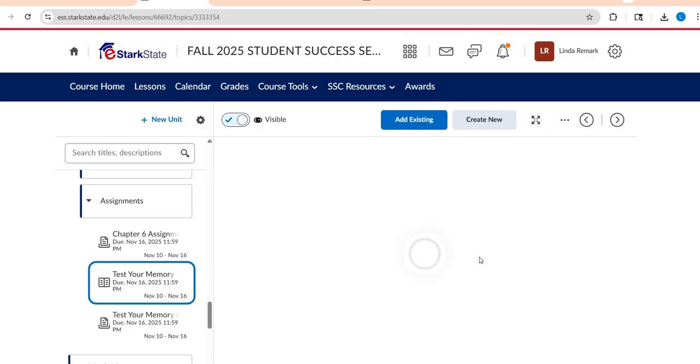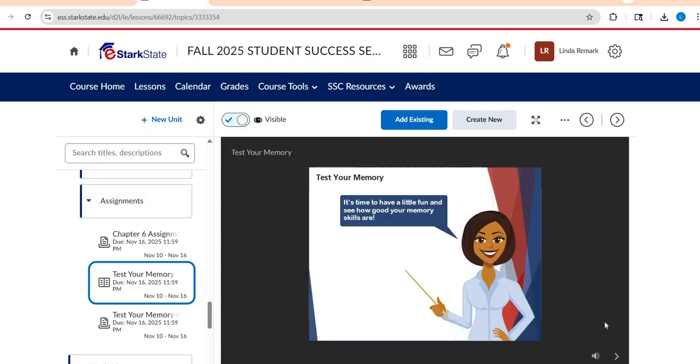Next, you are going to take this real quick little test your memory assignment. It's going to be one of these where you have to click in the bottom right hand corner to move it forward, and it's going to do just what it sounds like. It's going to test your memory to see how well you remember certain things.